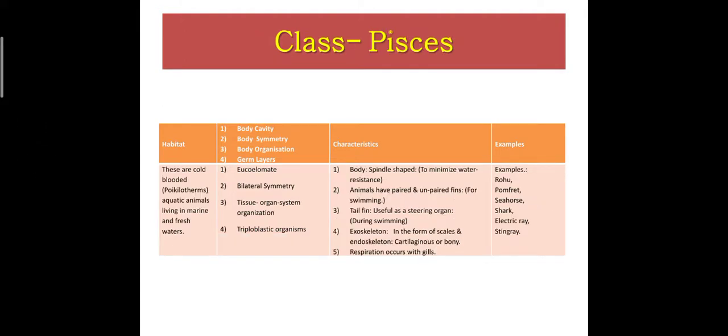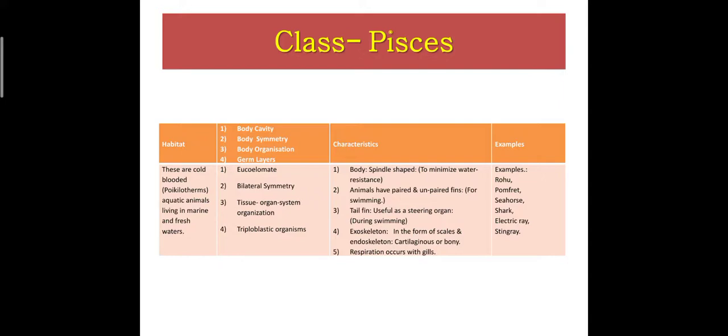Next class, Pisces. These animals are cold-blooded, that is poikilotherms. These are aquatic animals living in marine and fresh water. These are eucoelomate animals having bilateral symmetry. They have tissue organ system organization, and these animals are triploblastic.